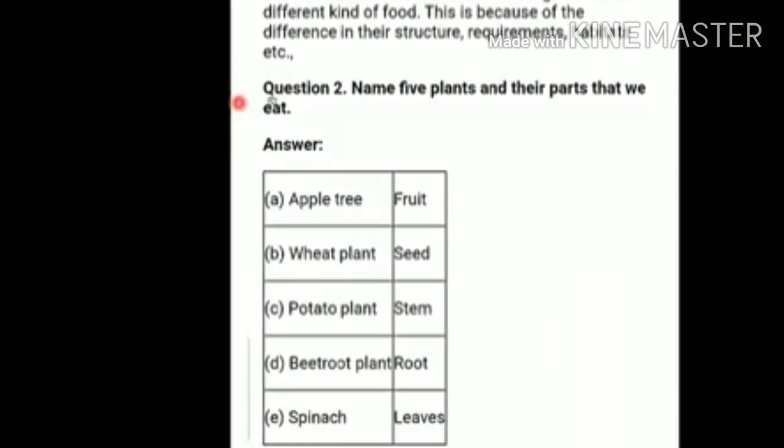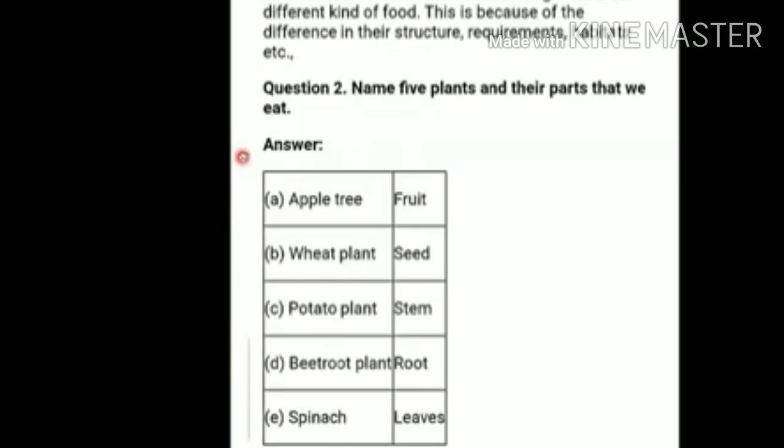The next question is question number 2. Name 5 plants and their parts that we eat. In my first video, in our first class, children, I have explained how different parts of different plants are eaten as food, in which I have explained how the roots are eaten as food, like carrot and radish. Sometimes we eat the stem of the plant like potato, onion, ginger. Sometimes we eat leafy vegetables and even flowers and fruits of the plant as food.